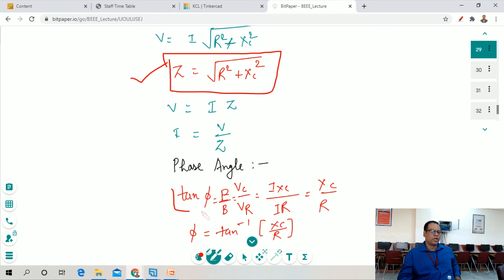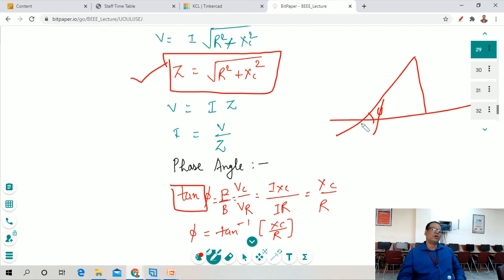Now we have to calculate the phase angle. So what is the phase angle? As we can see in this right angle triangle, there is an angle phi. This is called the phase angle. So the phase angle can be represented by tan of phi. So tan of phi is equal to P upon B. So this is our perpendicular and this is our base.